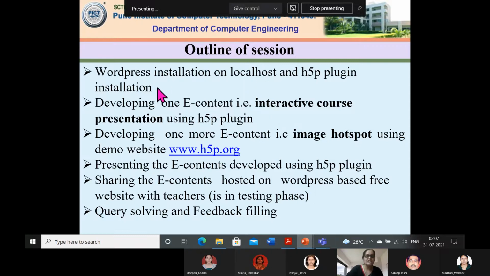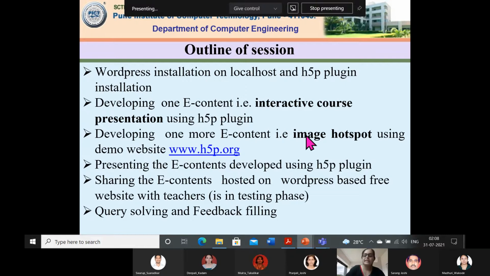So the outline for the session will be like this. WordPress installation on localhost and H5P plugin installation. First, I will demonstrate WordPress installation and the H5P plugin on that. The second point in the outline is that I will demonstrate one e-content called interactive course presentation by actually developing it here in online mode.